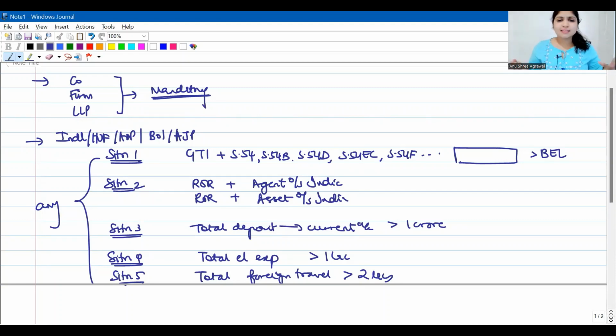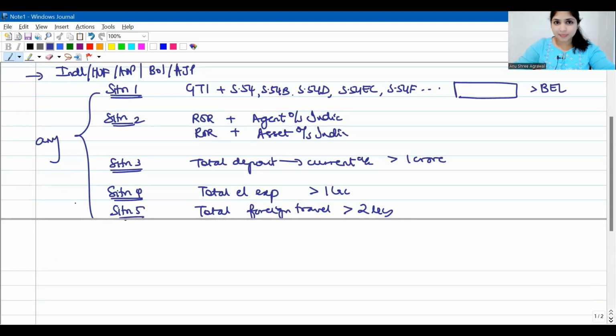Second situation, my assessee is an ROR, has an agent outside India or has an asset outside India. Irrespective of the income, he will have to file his income tax return. Third situation, total deposit in the current account is more than 1 crore. Fourth situation, total electricity expense is more than 1 lakh. Fifth situation, the total foreign travel expense is more than 2 lakhs. Any of these situations, irrespective of the income, this assessee will have to file his income tax return.